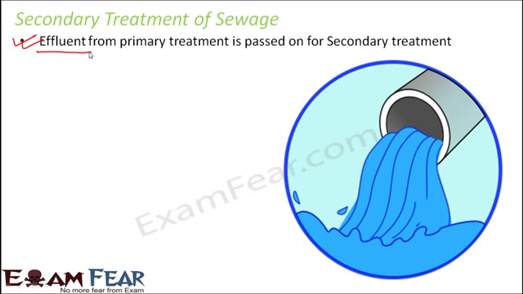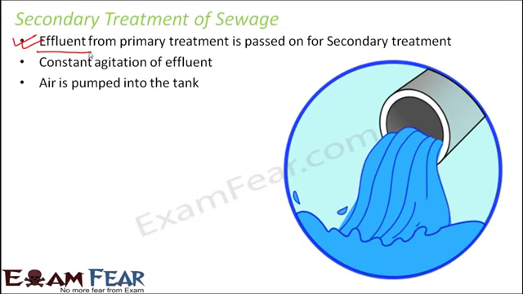Now what happens during secondary treatment? Constant agitation of the effluent. So the effluent is constantly agitated. Now this effluent is passed on to different tanks, which are often termed aeration tanks. Why are they called aeration tanks? Because air is constantly pumped into the tank. That is why they are called aeration tanks. So the effluent received from the primary treatment is passed on to these tanks where air is constantly pumped in and also the effluent is constantly agitated.